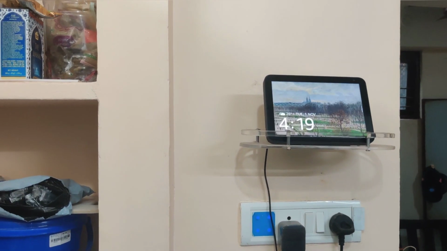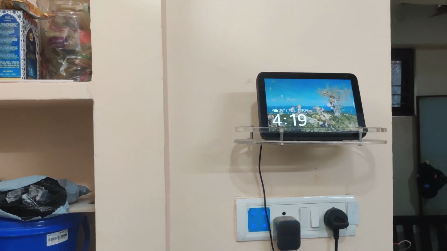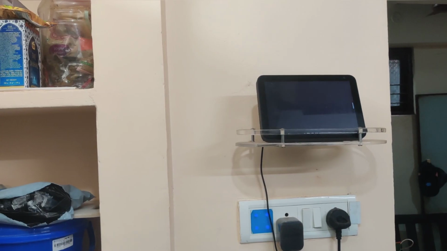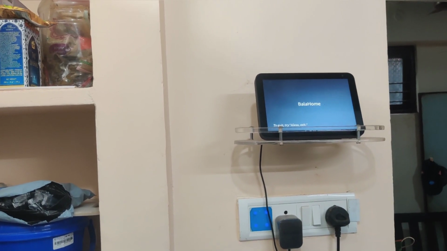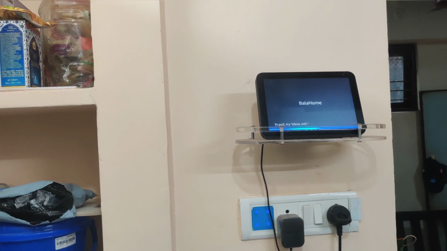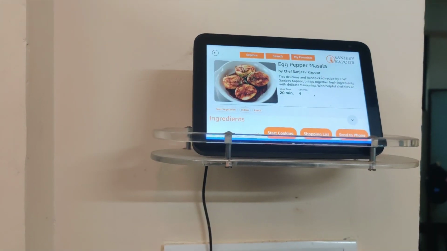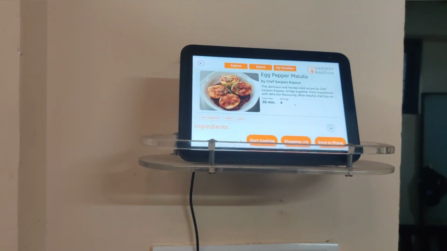Siddharth, a gentle reminder, egg is getting expired in 2 days. Would you like to search for an egg recipe? Yes. Pepper masala. Here are the ingredients and cooking steps.